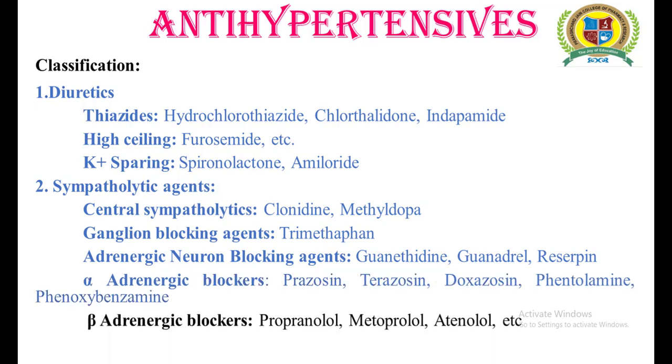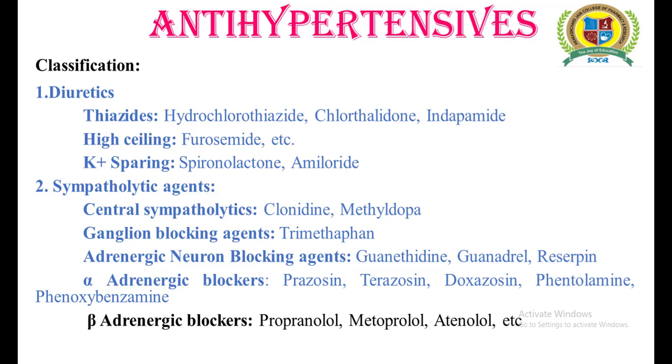Beta adrenergic blockers, examples include propranolol, metoprolol and atenolol. A number of examples can be included under this category. We have only given three examples. You can increase the list of beta adrenergic blockers with your references. Beta adrenergic blockers act by decreasing the cardiac output. They block beta 1 receptors located in the heart, thereby reducing the rate and force of heart contraction.